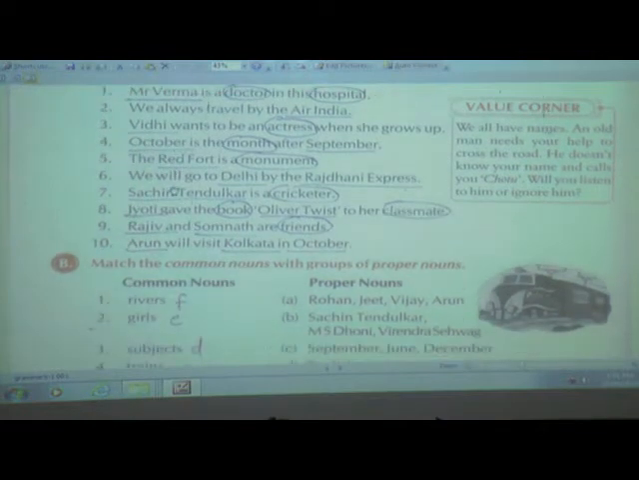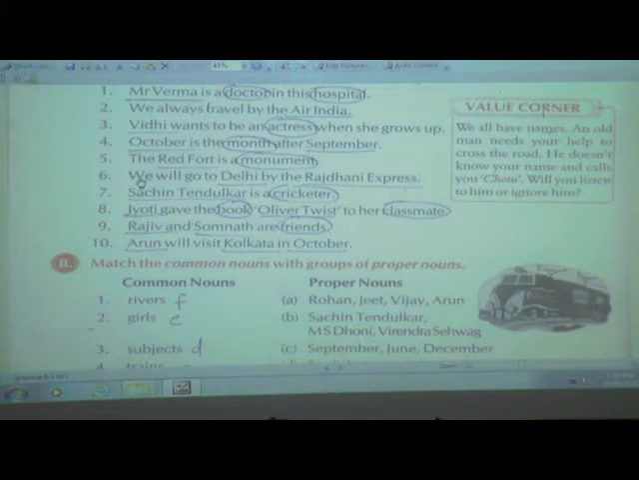If you see the next one, Red Fort is a monument. Red Fort, it is the name of one monument. So Red Fort is a special name given to this common noun, monument. So you are going to underline Red Fort and you are going to circle monument.